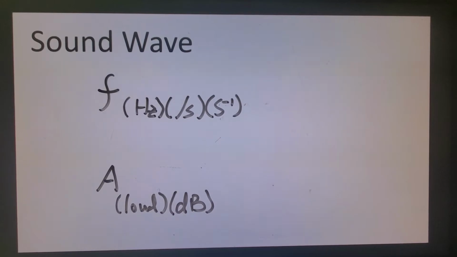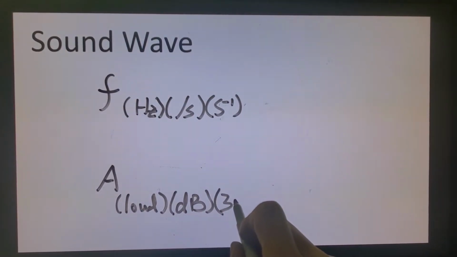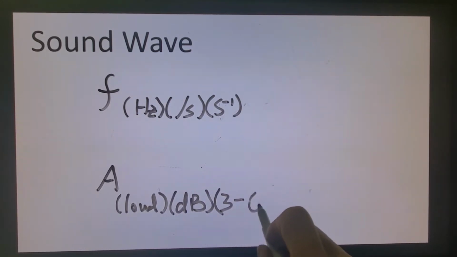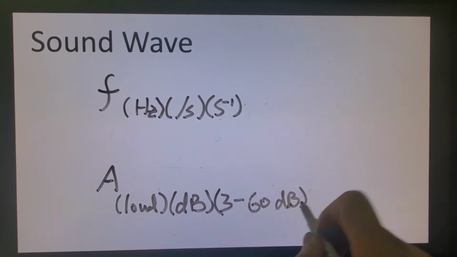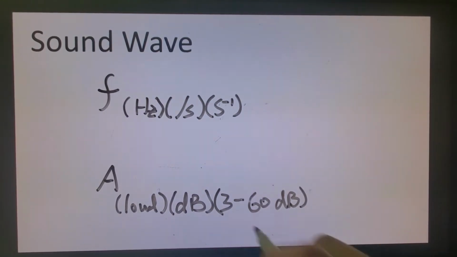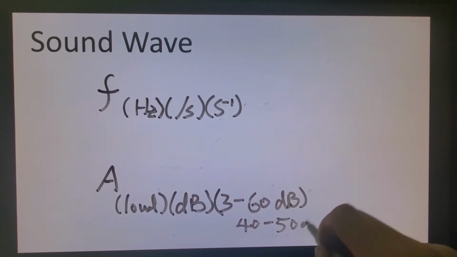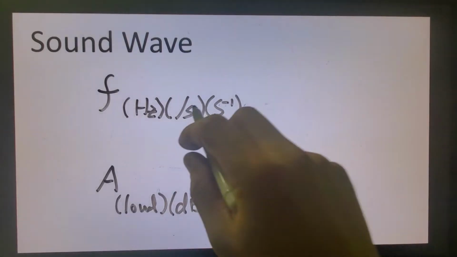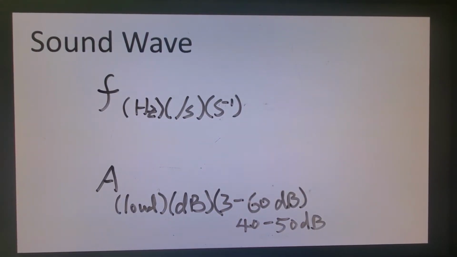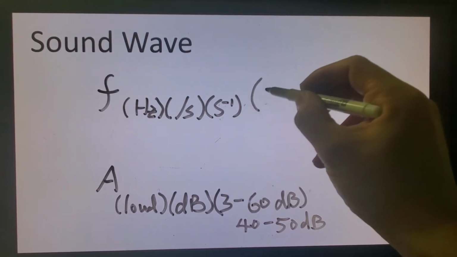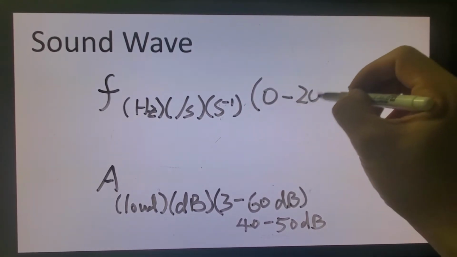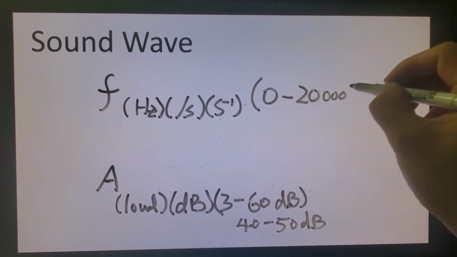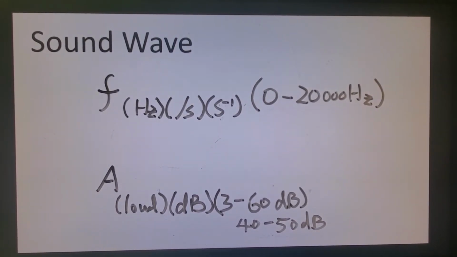For us human beings, the comfortable zone will be anywhere between 3 to 60 decibel. Usually our conversation is around 40 to 50 decibel. That's usually how loud we talk. Over here, for frequency, the audible frequency will be anywhere between 0 to 20,000 hertz or 20 kilohertz.